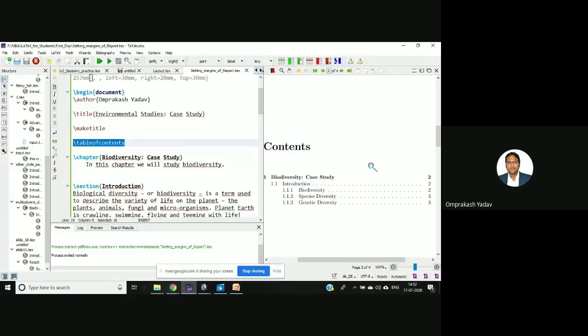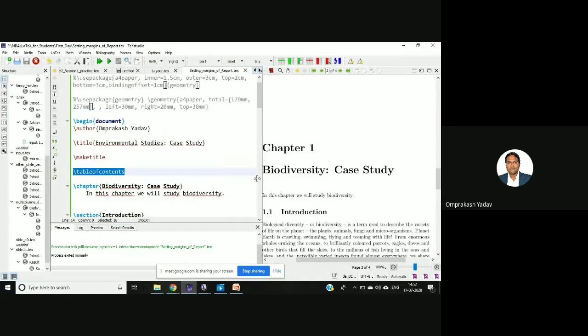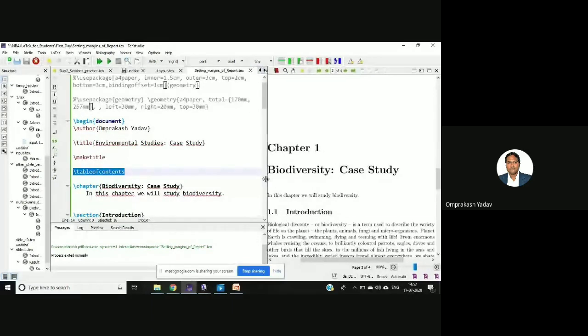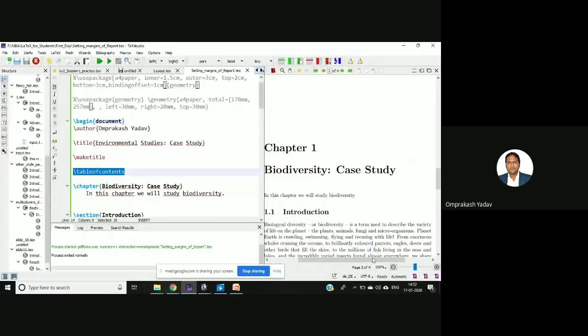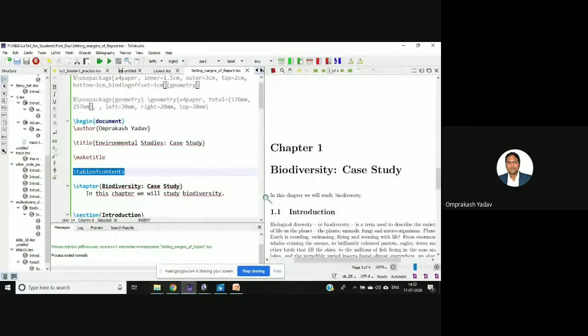So all these things we have to do. But here if you just mention table of contents, by default it will create your table of contents depending on what you have in your document. Yeah, now it's looking proper.